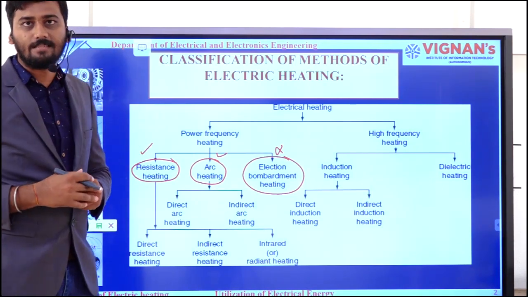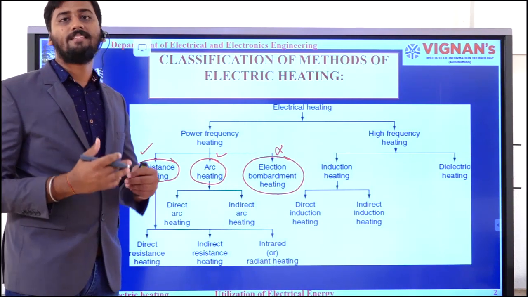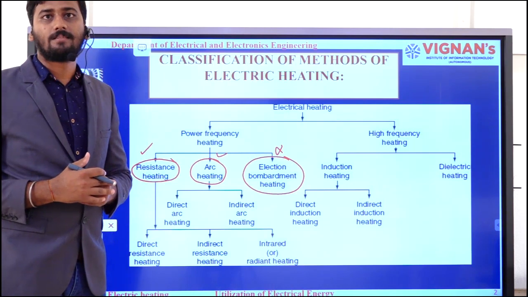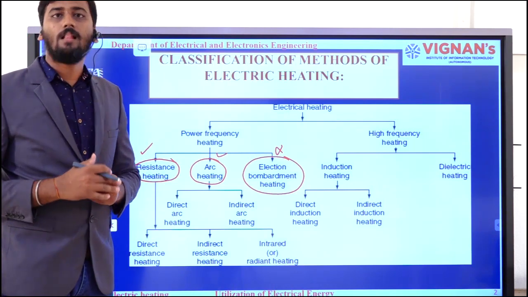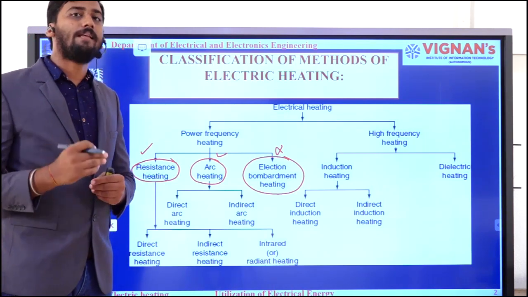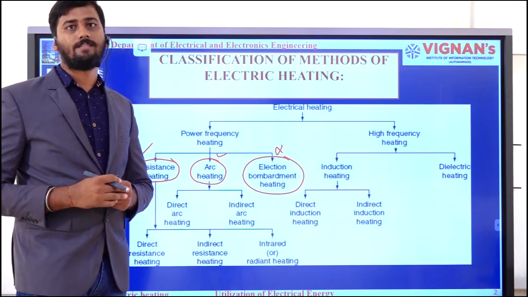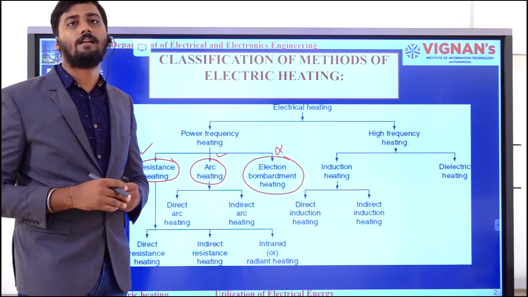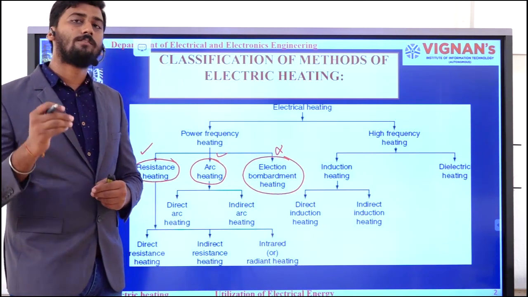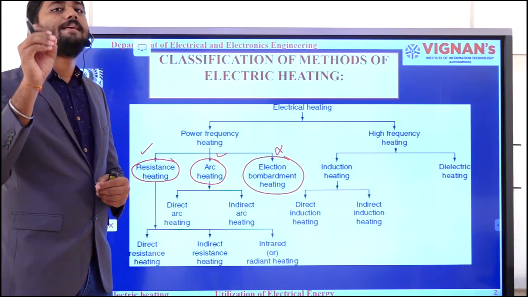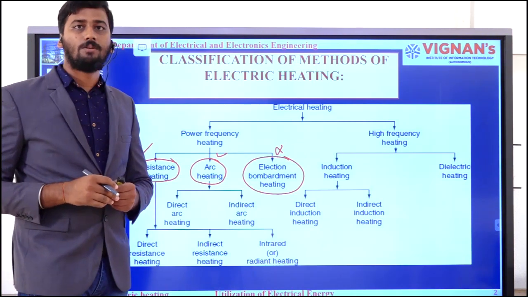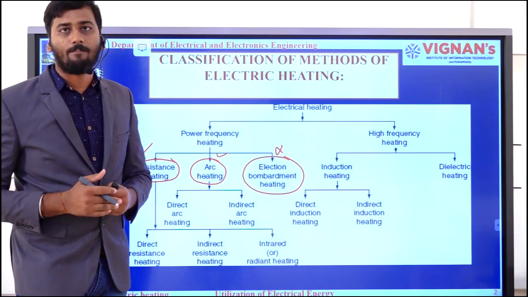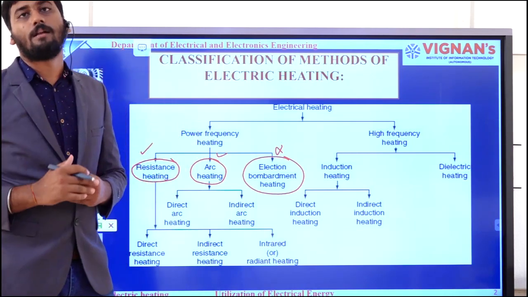What is so-called resistance heating? In the universe, you might consider different kinds of materials. Whatever the material you consider, it will have a small amount of resistance. Even if you consider superconductors, there will be some small value of resistance. If you connect such a material to an electric power supply, current starts flowing through that material.